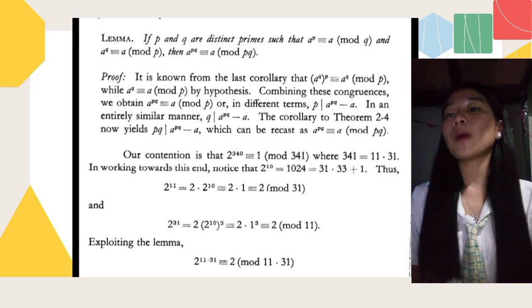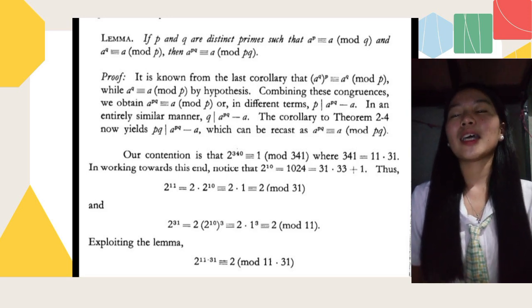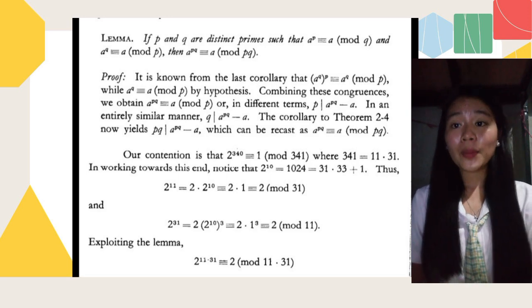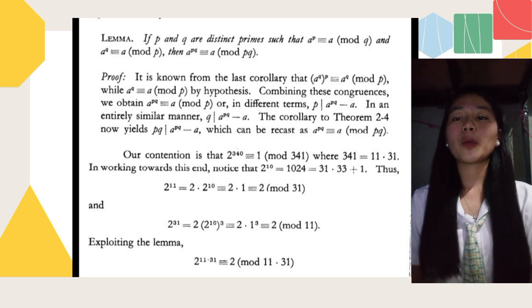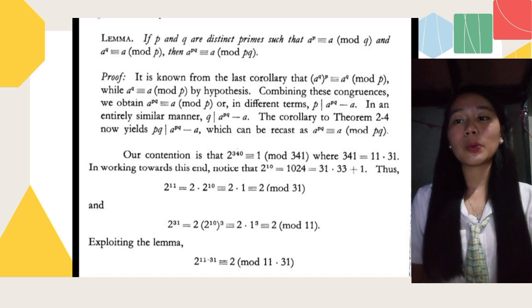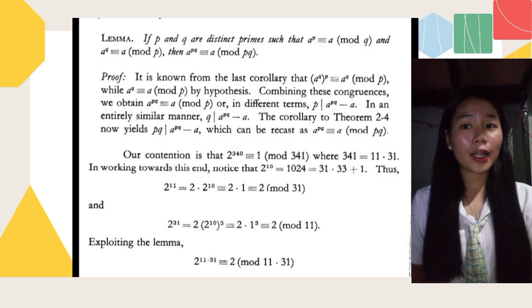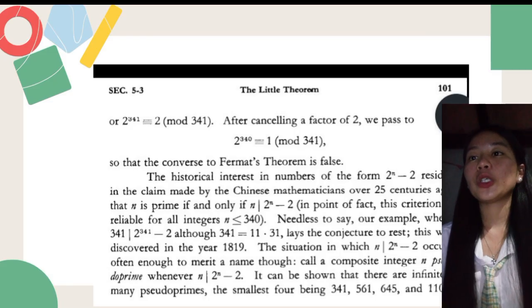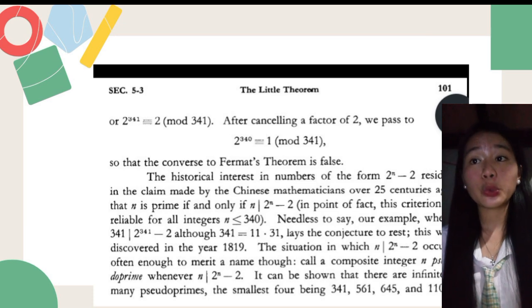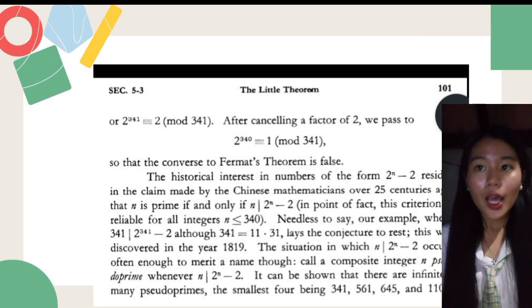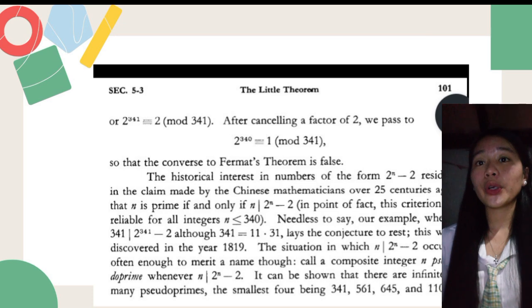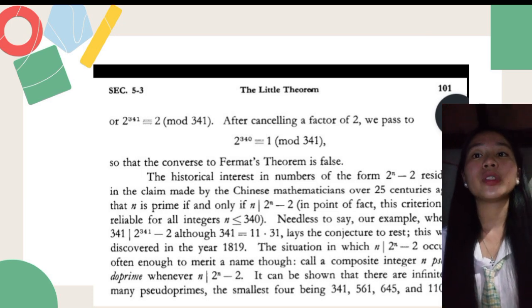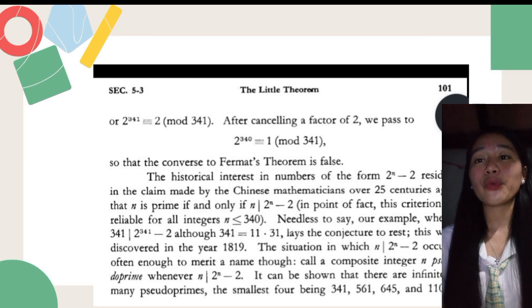2^31 = 2 · (2^10)^3 ≡ 2 · 1^3 ≡ 2 (mod 11). Exploiting the lemma, 2^(11·31) ≡ 2 (mod 11·31), that is, 2^341 ≡ 2 (mod 341). After cancelling a factor of 2, we pass to 2^340 ≡ 1 (mod 341), so that the converse to Fermat's theorem is false.